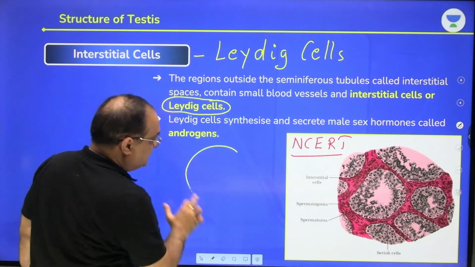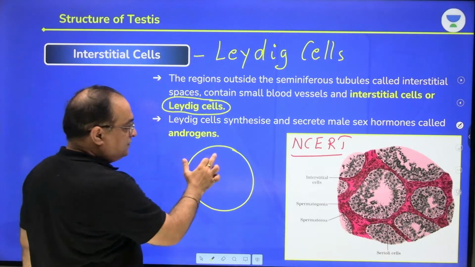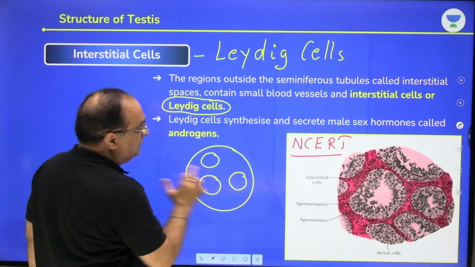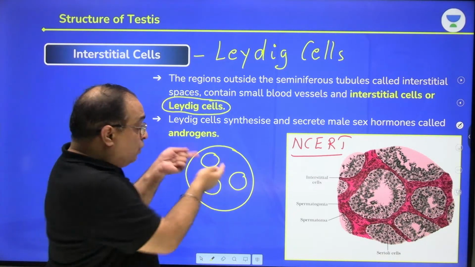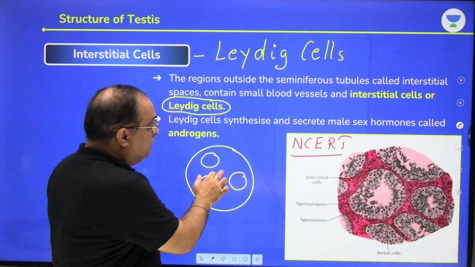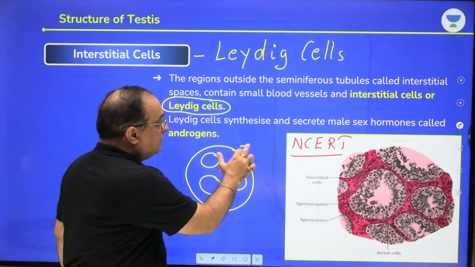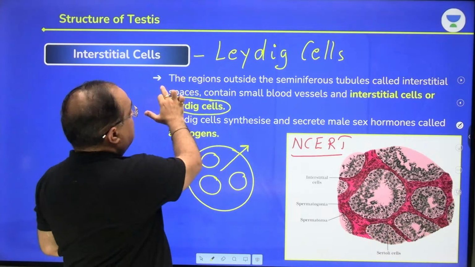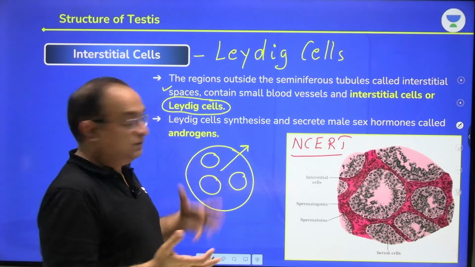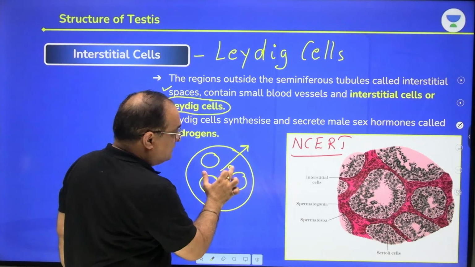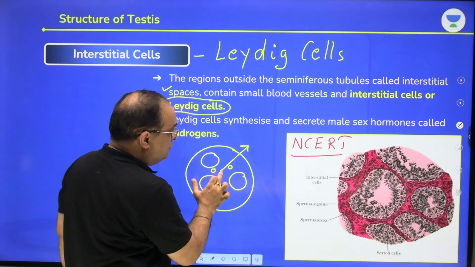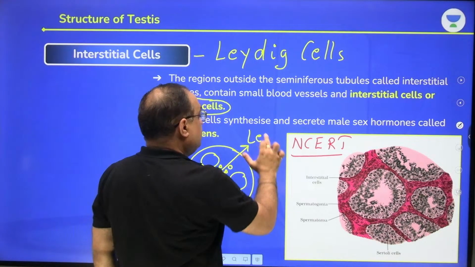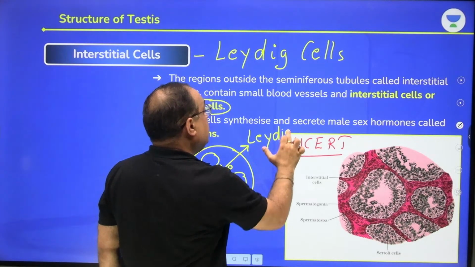Suppose this is transverse section of testes, one seminiferous tubule, another seminiferous tubule, another seminiferous tubule. Outside the seminiferous tubule, these spaces are called interstitial spaces. Here you have blood vessels also. Now in addition to blood vessels, you have endocrine cells which are called Leydig cells.